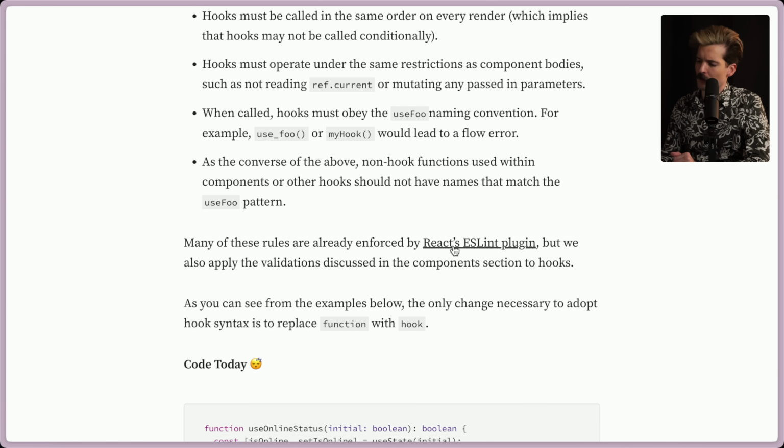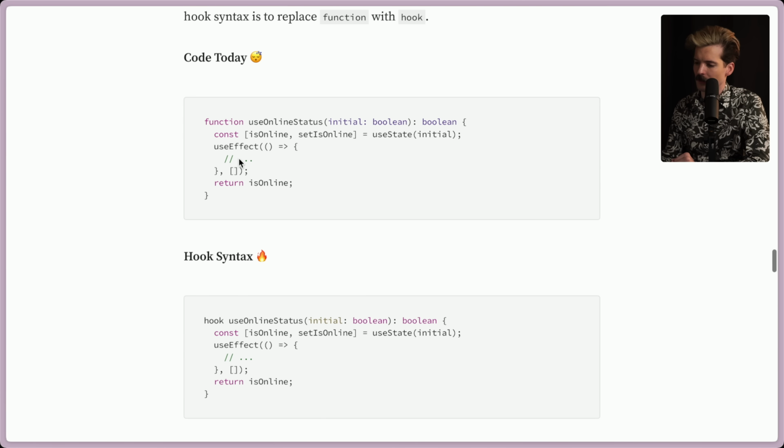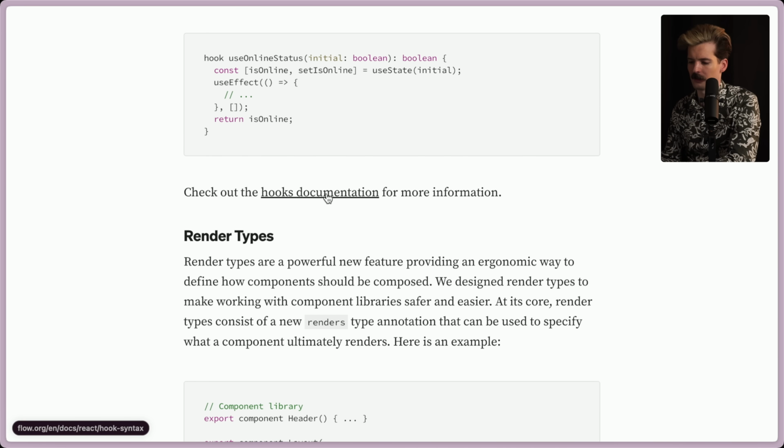Many of these rules are already enforced with the ESLint React plugin, but we also apply the validations discussed in the component section to hooks. As you can see from the example below, the only change necessary to adopt the hook syntax is to replace function with hook. So literally take function, change it to hook, and you're done. Check out the hook docs for more info. Is that the hook Flow docs? Yes, it is. Good to know.